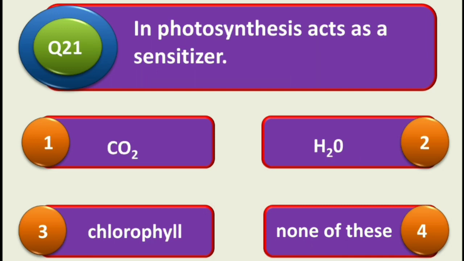Question number 21. In photosynthesis, dash dash acts as a sensitizer. So options are, first is CO2, second is H2O, third one is chlorophyll, and fourth one is none of these, and the correct answer is chlorophyll. So in photosynthesis, chlorophyll acts as a sensitizer.